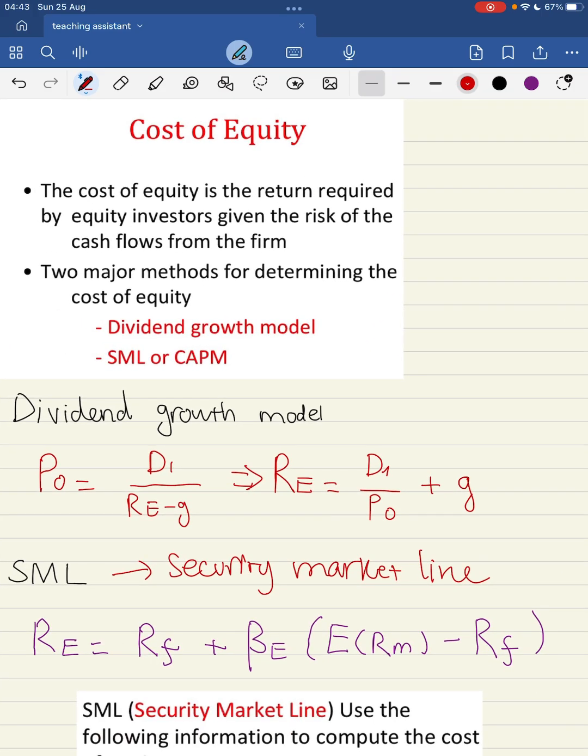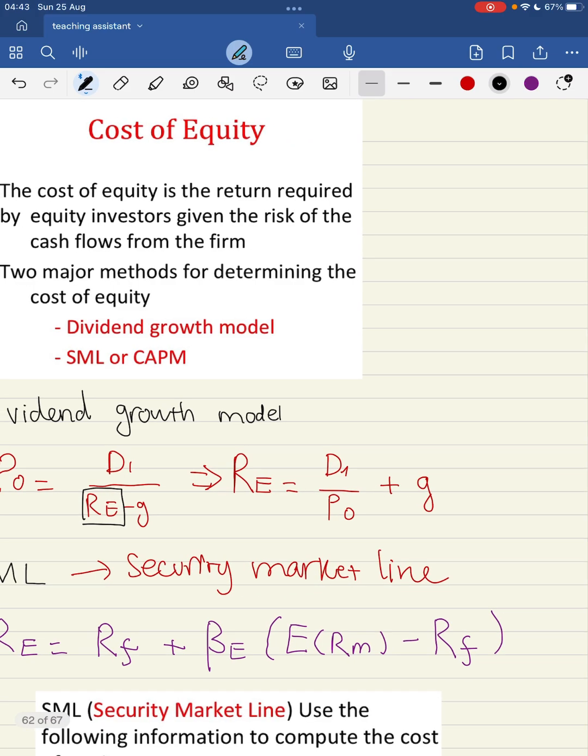For the dividend growth model, as we all know, to compute the price of a stock, we can use this formula: dividend in year 1 divided by the required return minus g. Here, the required return is actually the cost of equity. So if we rewrite the formula, the cost of equity will be equal to D1 divided by P0 plus g.